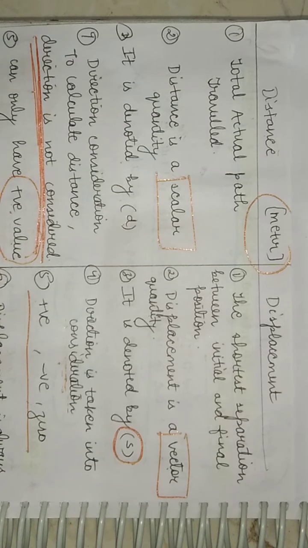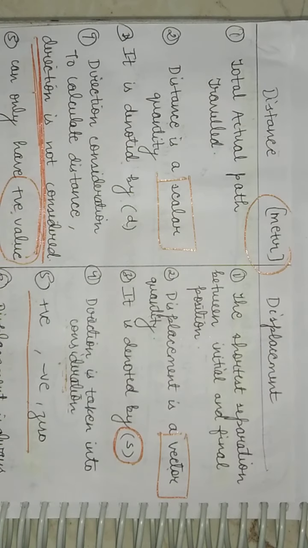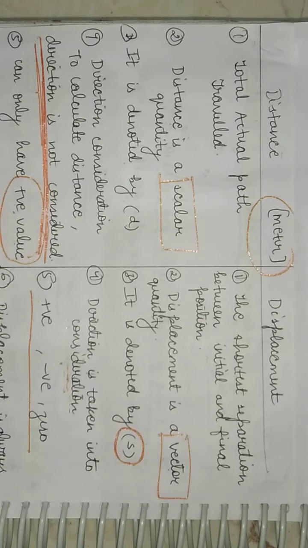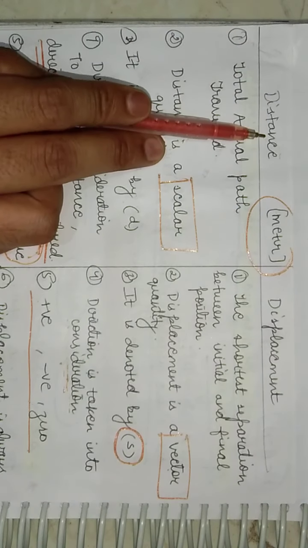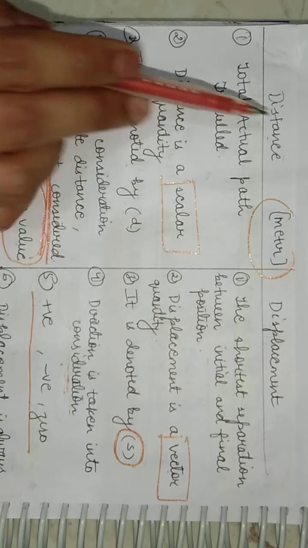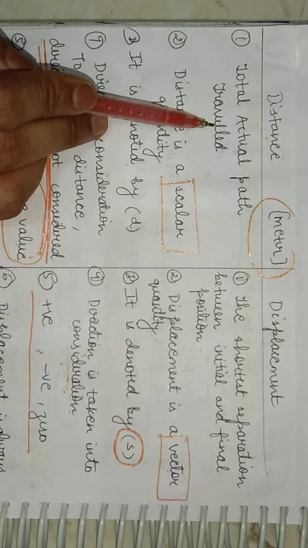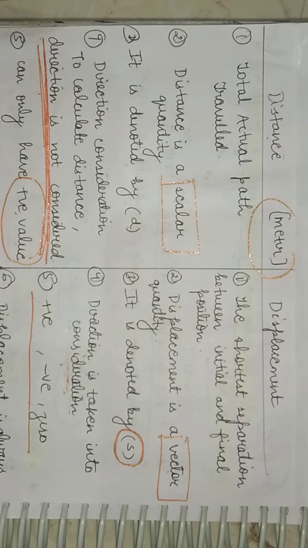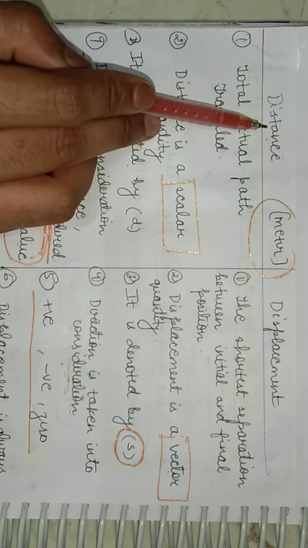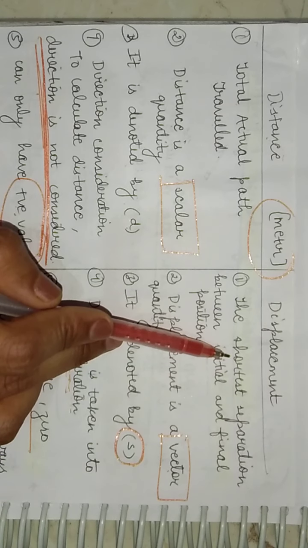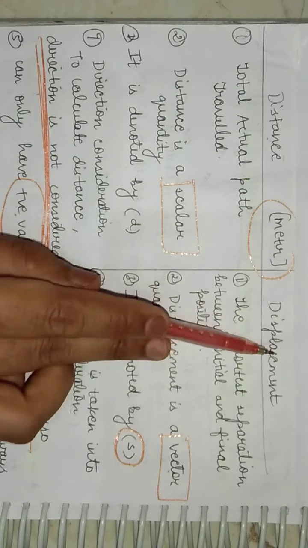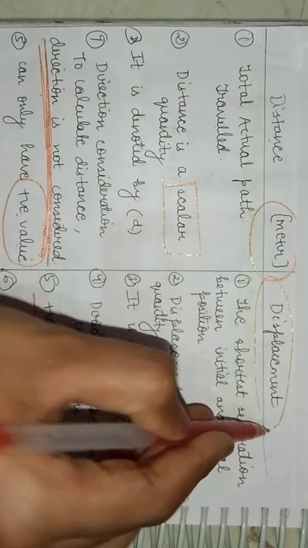Now students, very, very important, coming on to the difference between distance and displacement. I have made this in tabular form so that you can easily understand it. Now students, what is the SI unit of distance? Meter. Fine. And displacement is also meter. Now what is distance? The total actual path traveled by the body, right? जितना भी एक body total actual path travel करती है उसे हम distance कहते हैं, right students? But talking about displacement, I have already explained you this thing, that the shortest separation between initial and final position is said to be displacement. Listen to this thing very, very carefully.